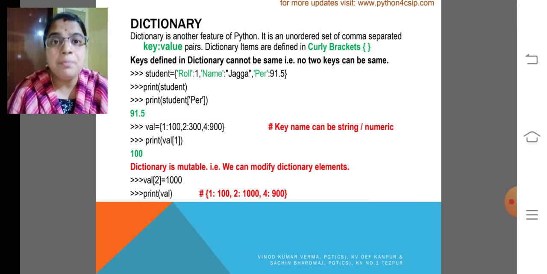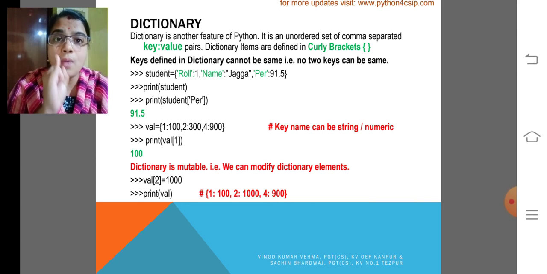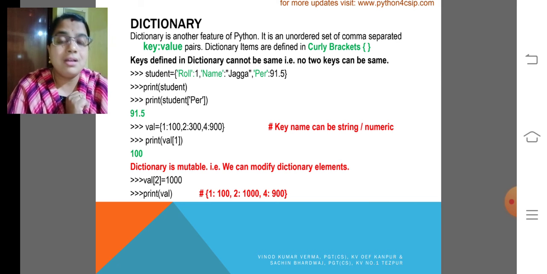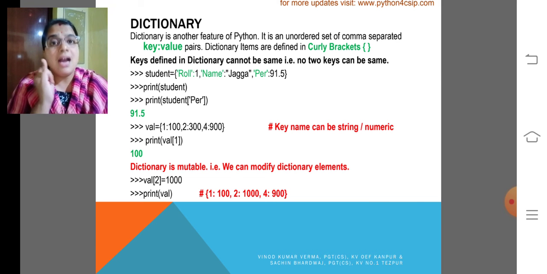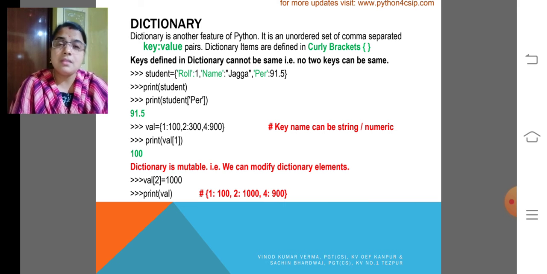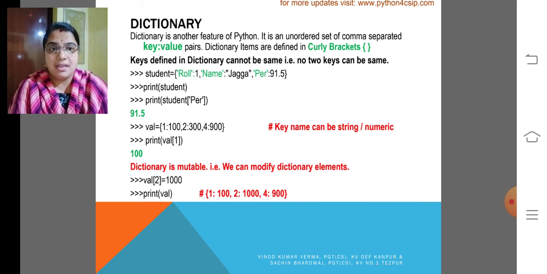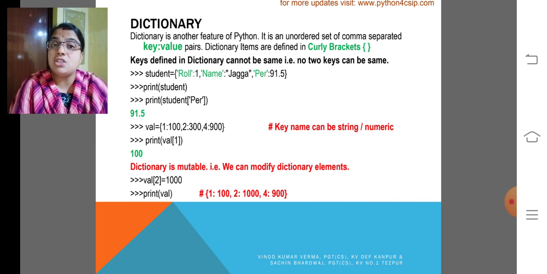So my dear children, what are the keys I used here? 1, 2 and 4. What are the values I used here? 100, 300 and 900. Here also we can use val of 1. It will display 100. Dictionary is a mutable type. That means we can modify the dictionary elements.